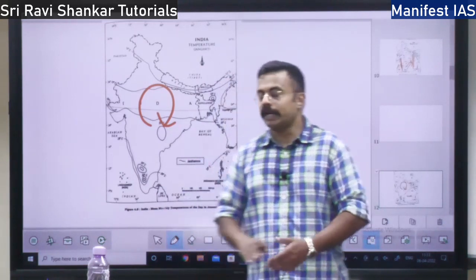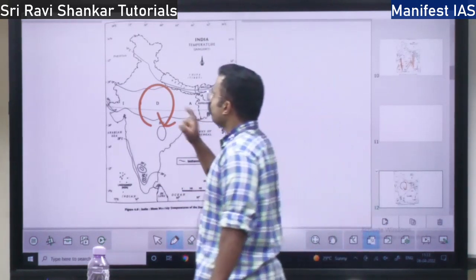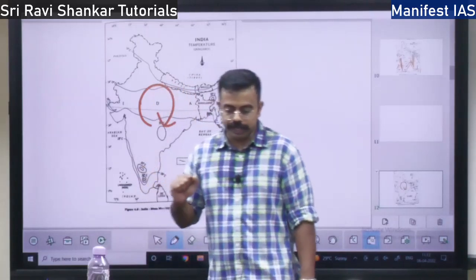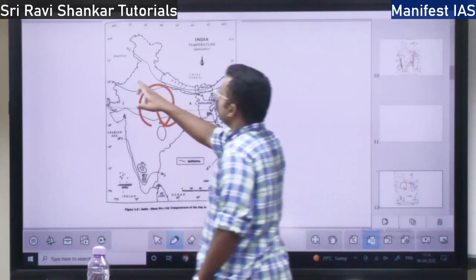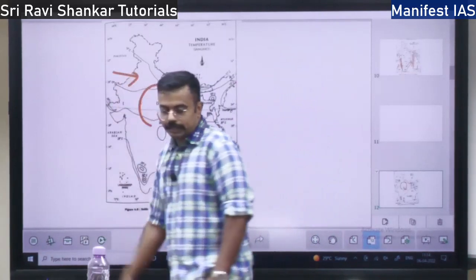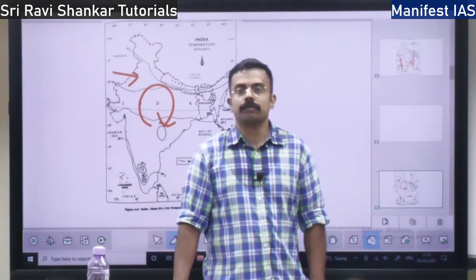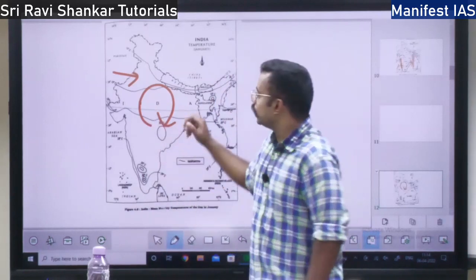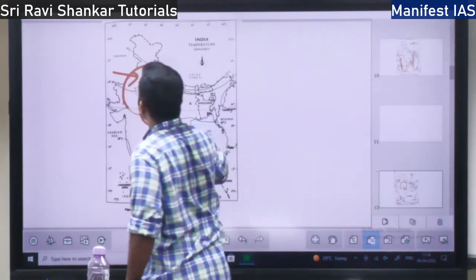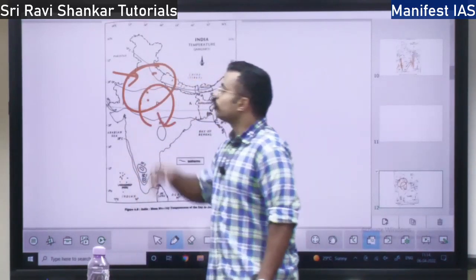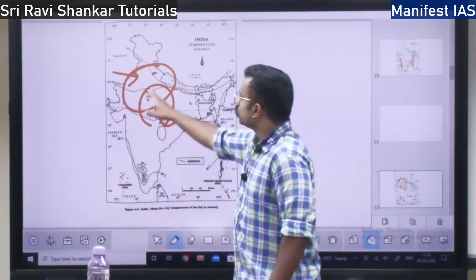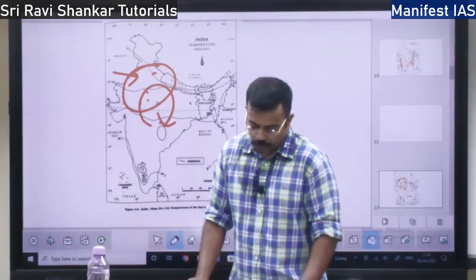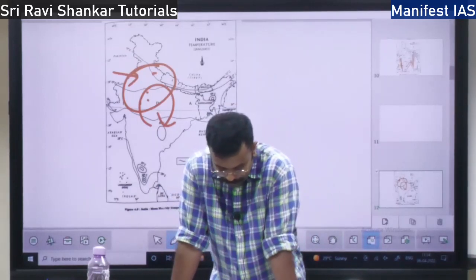But during this season, you will find one exception. The exception is temperate cyclones. You will find cyclones from the Mediterranean Sea blowing over the North Indian region, because of which they grow the rabi crops. During the winter season, rabi crops are grown because of the cyclonic rainfall over the North Indian region, right?